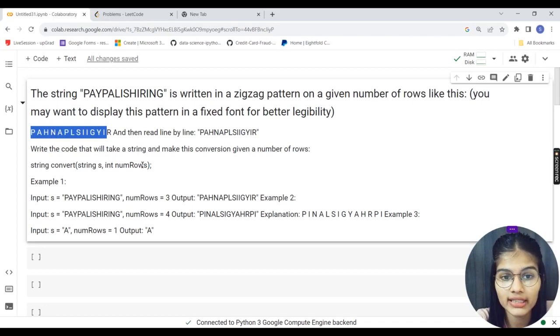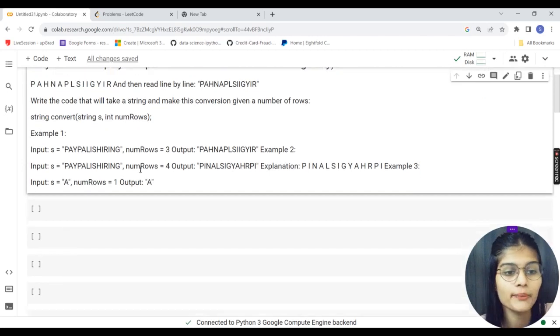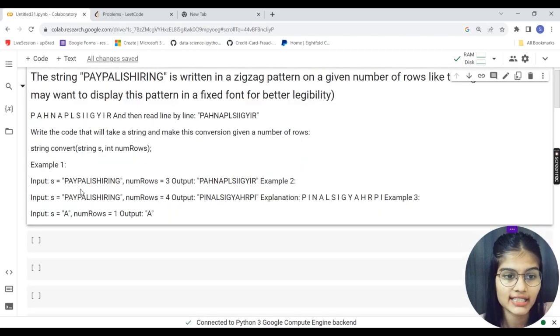Okay, maybe to convert that into a given number of rows, meaning however many rows you want to convert this string into, which is "PayPal is hiring", right? So very simply, you have to make this function, you have to give in a string, and you also have to give in a number of rows.